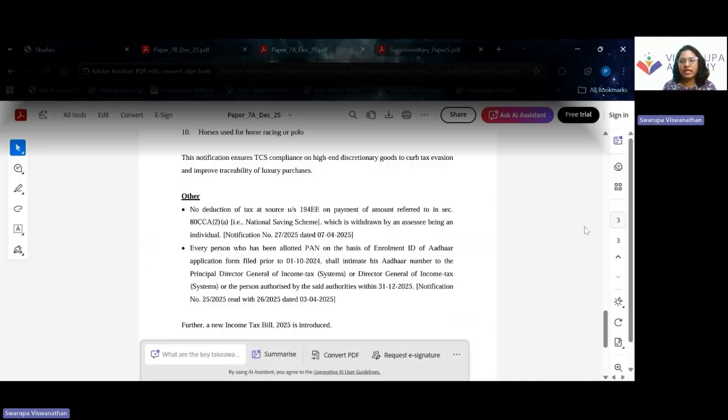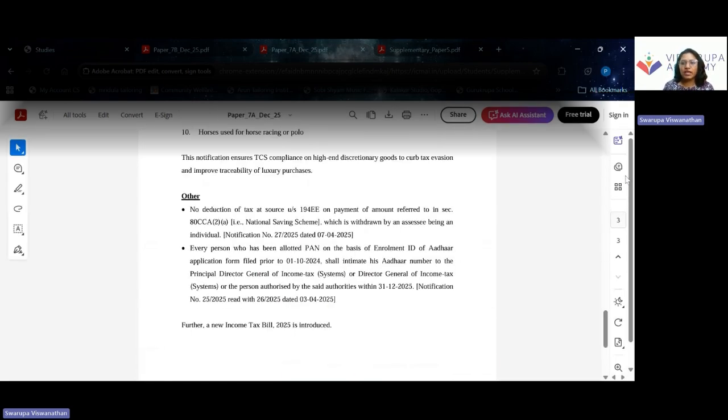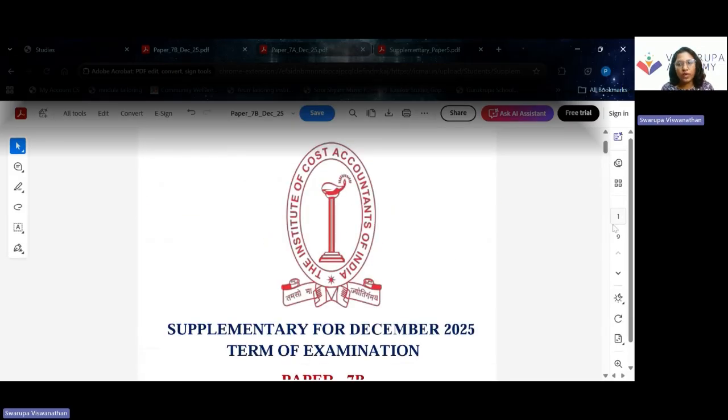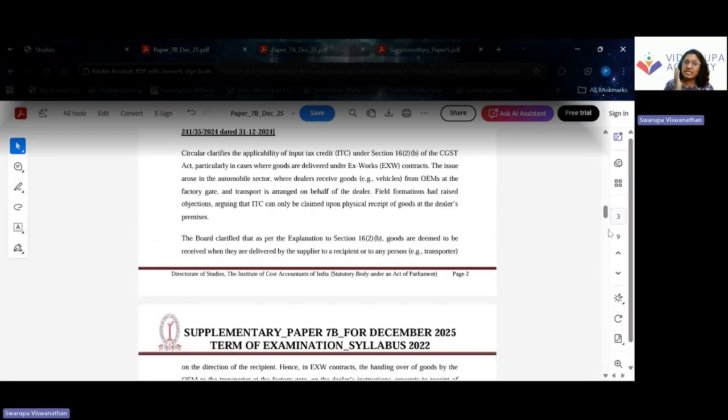So these are the main amendments with respect to the papers in CMA Inter. We have covered the supplementary material of company law and covered the supplementary material for DT and IDT. With respect to IDT, we have sector specific amendments. We will come with a separate video detailing the sector specific amendments.